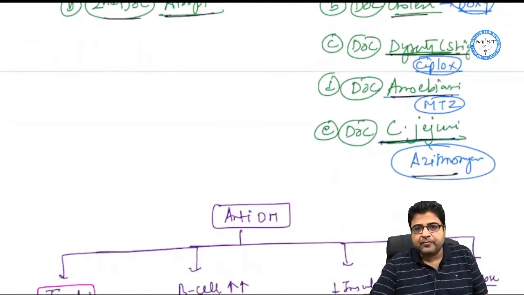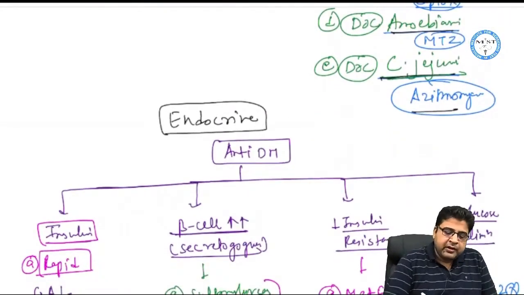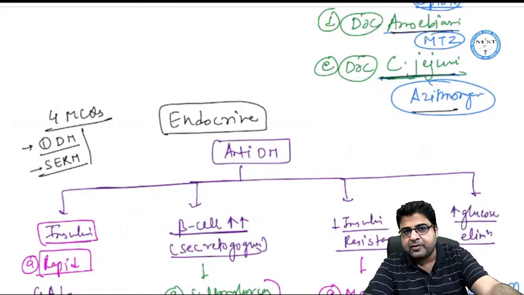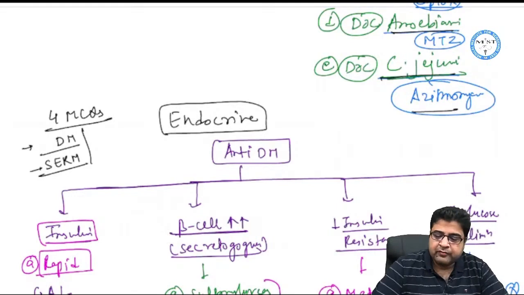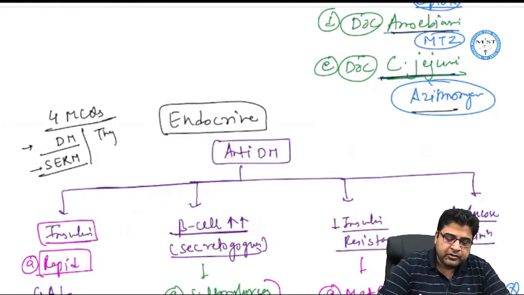This topic is over. Now the next topic is endocrine. From this topic of endocrine, 4 MCQs will be asked, right? One question can be asked from diabetes mellitus. One question will be asked from SERM, that is selective estrogen receptor modulator, and one question will come from your thyroid.